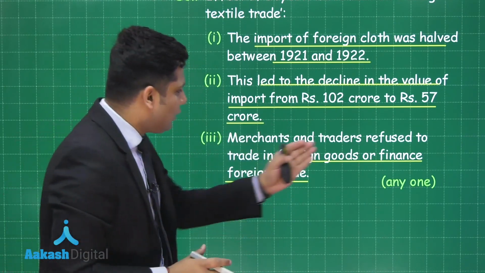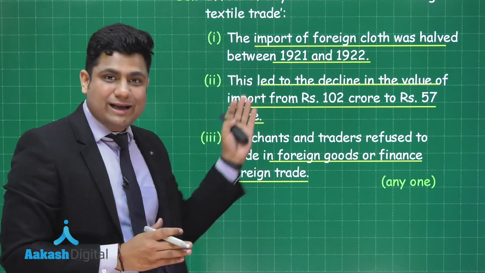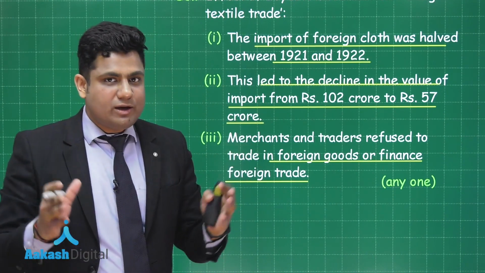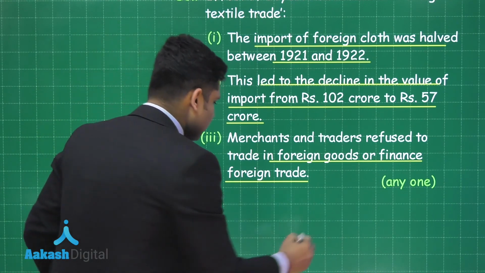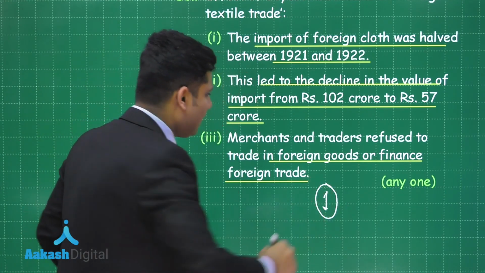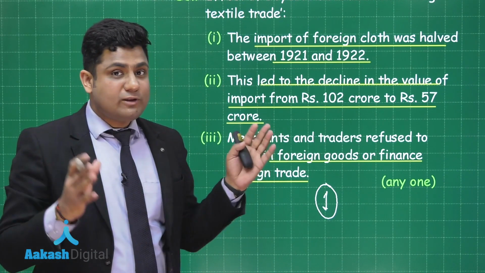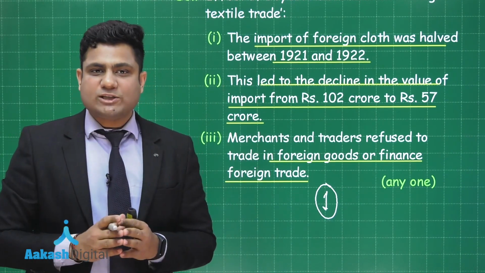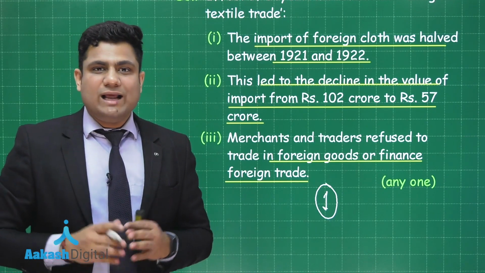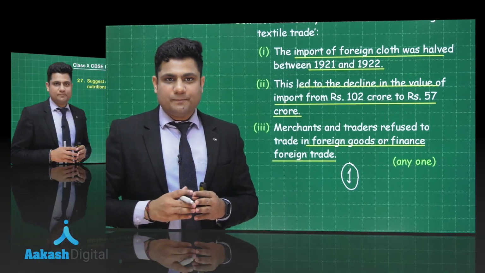So here you need to write any 1 point among these 3, and if you have written like this then surely you are going to get 1 mark for this question. So this question was of 3 marks, constituted of 3 questions. So I hope that you have understood these questions really well. Let's move to the next one.